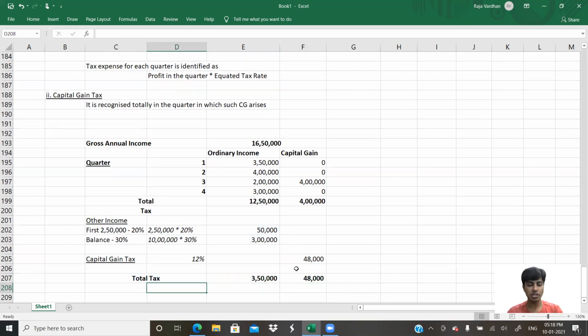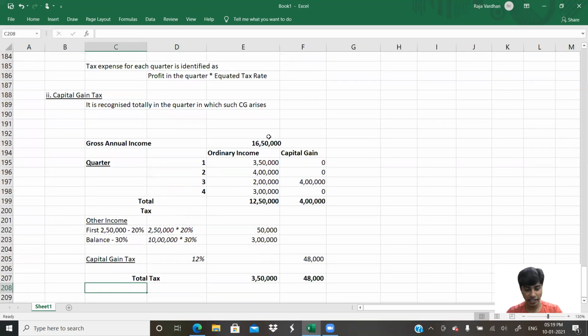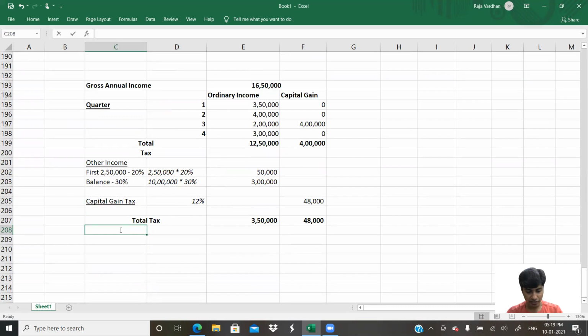So total tax is this much. Now I'm going to find the effective tax rate or equated tax rate. Shall I? Okay, let us find the equated tax rate or effective tax rate.